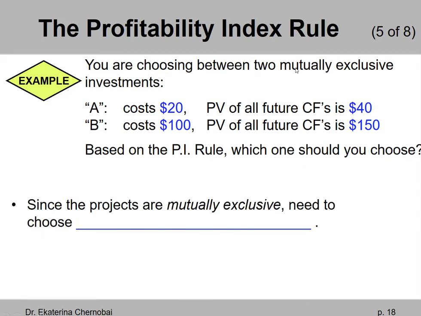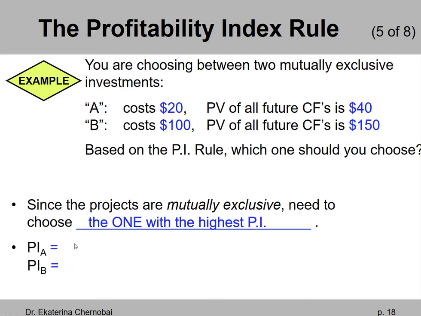First, the phrase mutually exclusive tells us what? It tells us that we cannot pick more than one project. So we pick the one that has the highest profitability index. Actually, the profitability index should be not only the highest, but it should also be above 1, right? Otherwise, if it's between 0 and 1, then it's not a good project.